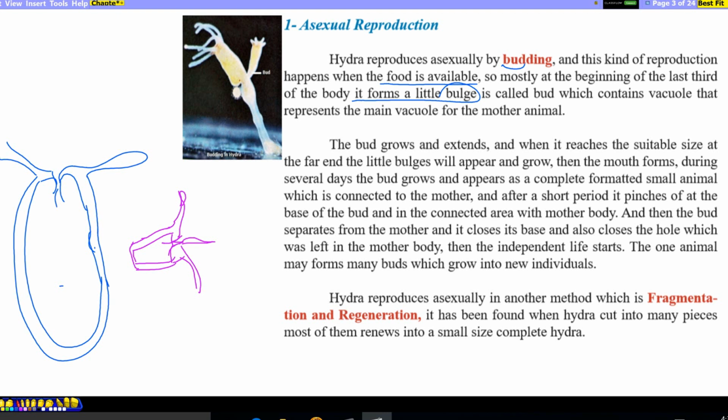But this new organism, which is similar to the mother, is formed without the formation of reproductive cells, so it is a kind of asexual reproduction. It grows like bud formation from the stem of plants. A new bulge grows, reaches a suitable size and separates from the mother. We call it budding. Another kind of asexual reproduction for Hydra is fragmentation, which means the partition of the animal, and then each of these separated parts grows into a new complete animal.